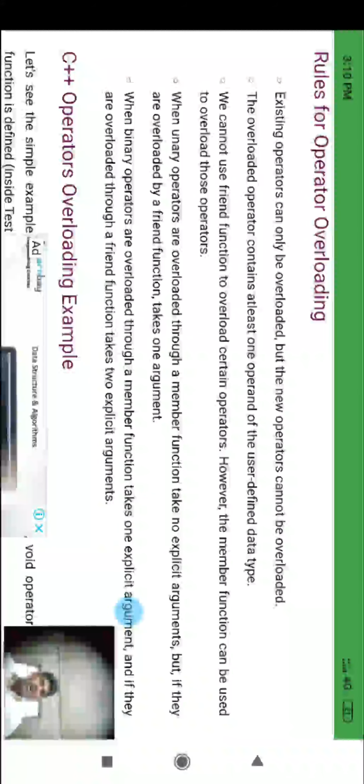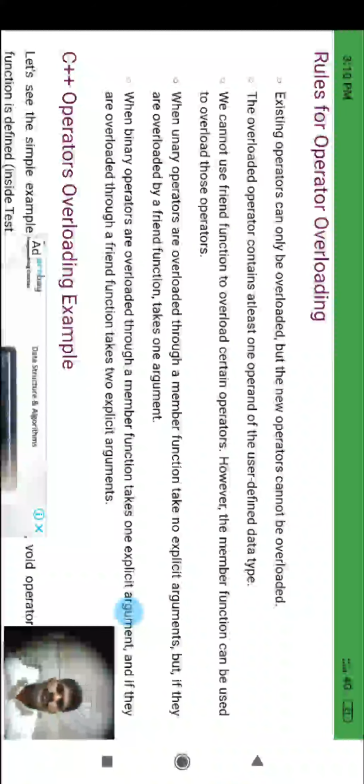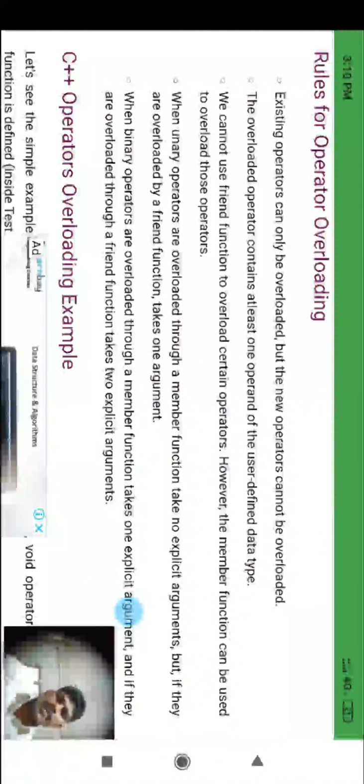So how many explicit arguments should be taken for unary and for binary operators? These are the rules for operator overloading.